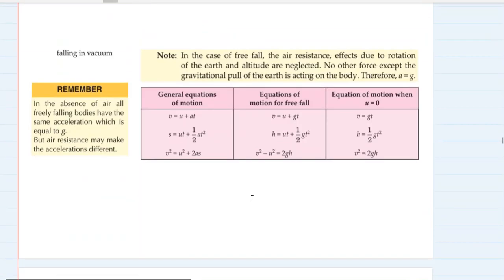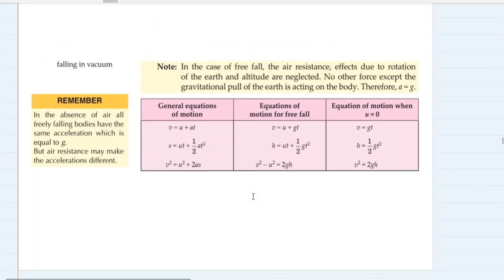Okay, so let's see how these equations of motion change. Before that, remember, in the absence of air, all freely falling bodies have the same acceleration, which is equal to g, but air resistance may make the acceleration different. But in all the examples which we are going to see, we are going to neglect air resistance. Remember that. In the case of free fall, air resistance, effects due to rotation of Earth and altitude are neglected. These all things have to be neglected in a free fall.